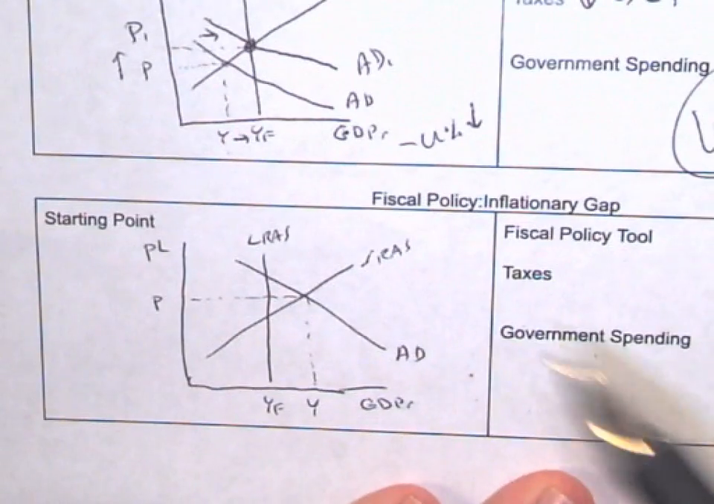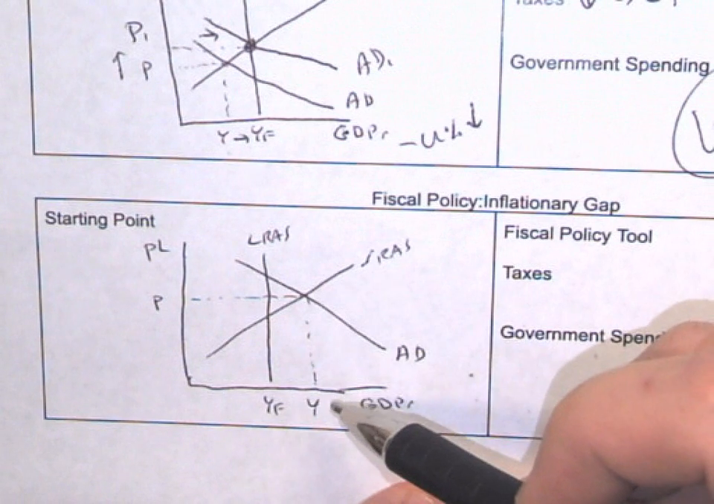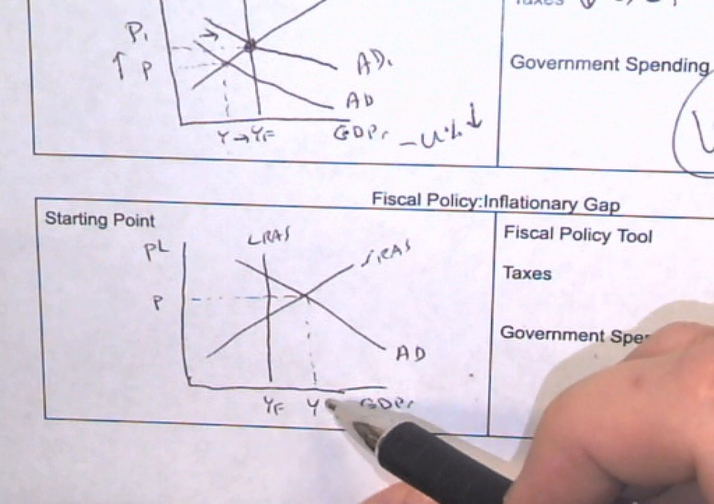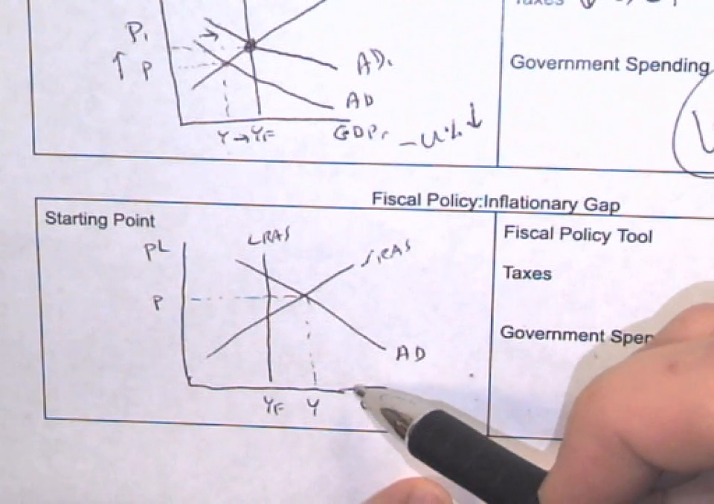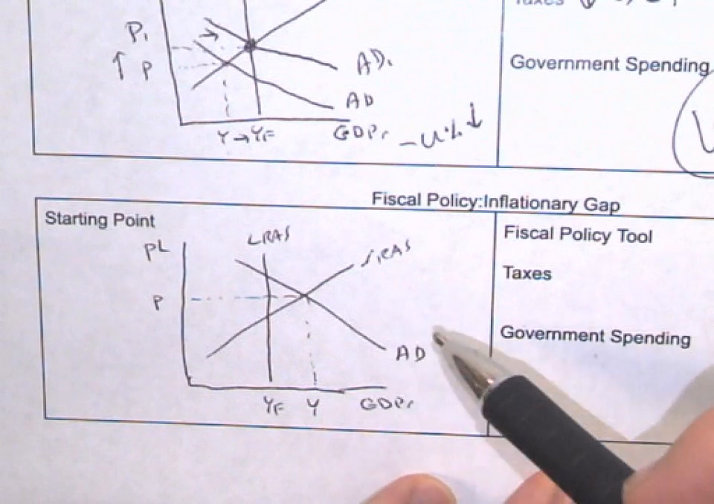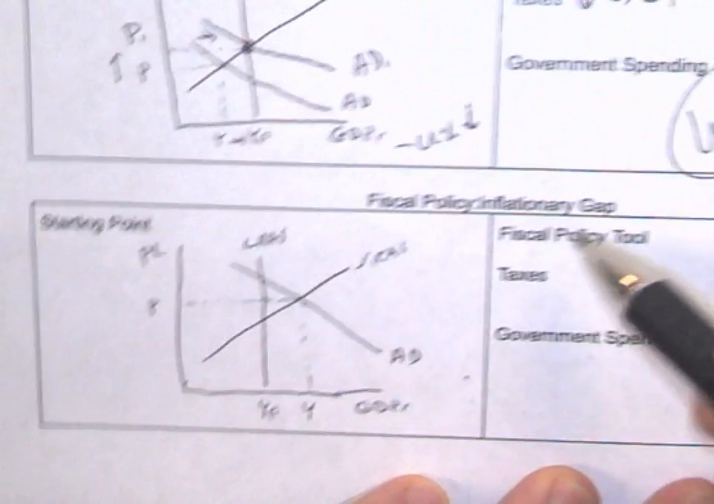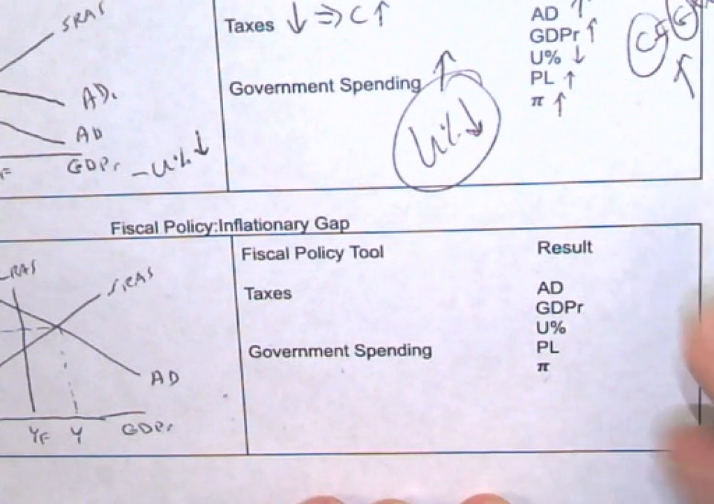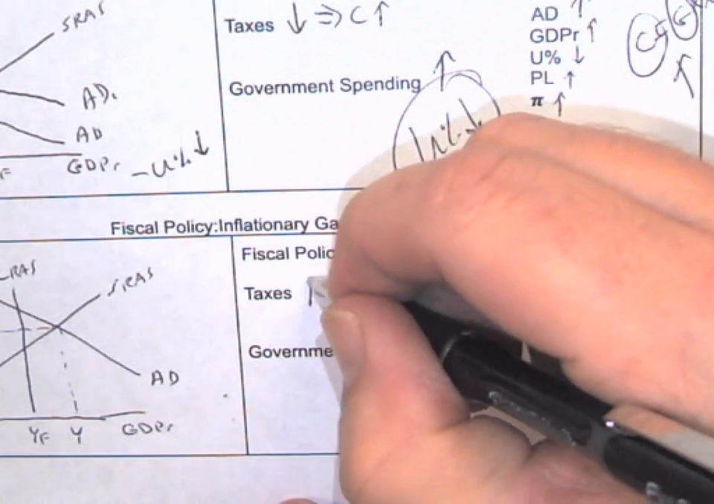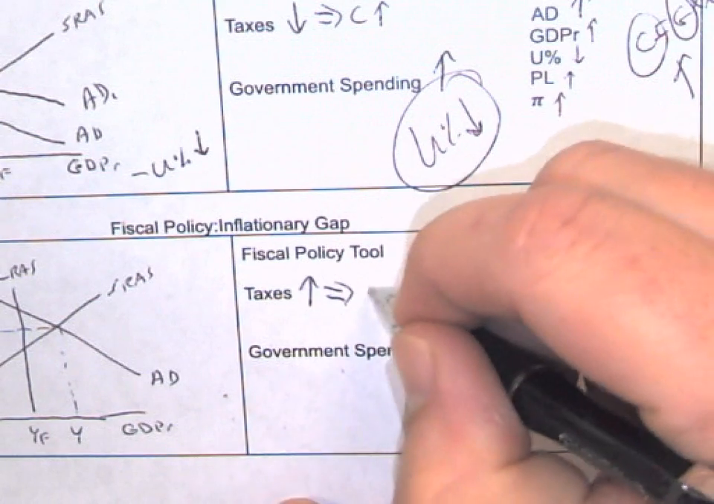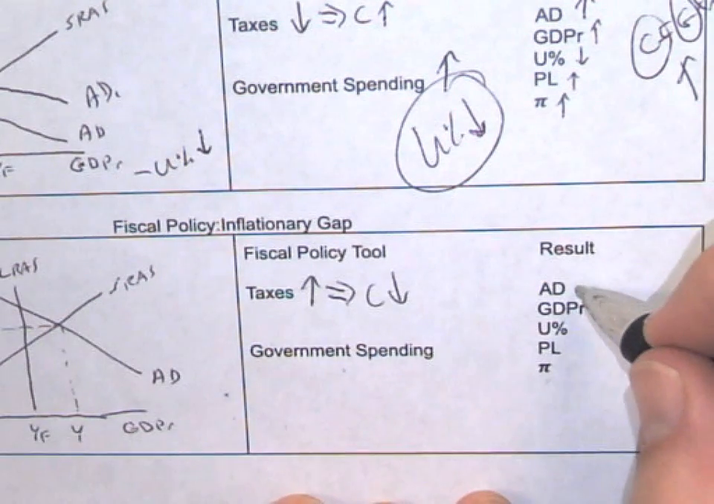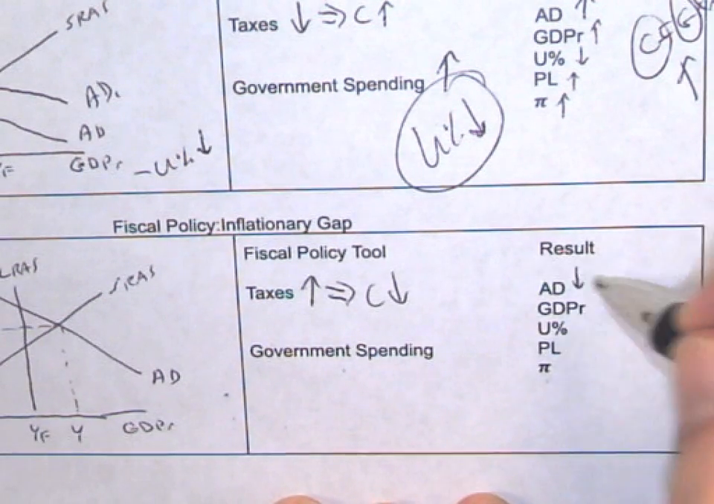Now, in the inflationary gap, we're in short-run equilibrium located to the right of full employment. That means we've overproduced too much GDP, we've cut down too many trees, made too much product, demanded so much supply that it makes prices go up. So when we are in the inflationary gap, we want to raise taxes, and that's going to lead to consumption decreasing, and therefore aggregate demand is going to decrease.